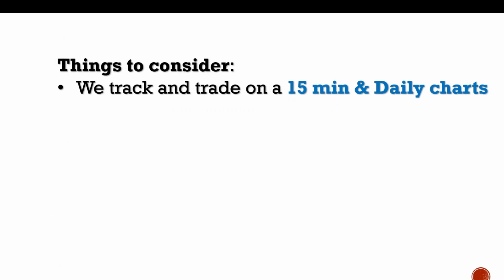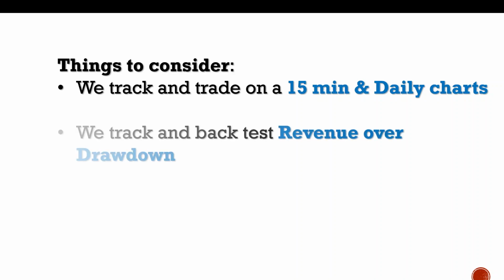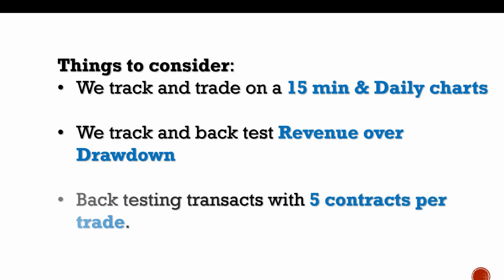We track and trade on a 15-minute time frame and also daily charts. In this particular video, we're going to be focusing on the daily charts. We track and backtest revenue over drawdown. That's important. We want to make sure that the revenue is giving us better benefits compared to what drawdown we may be impacted by. And backtesting transacts with 5 contracts per trade.